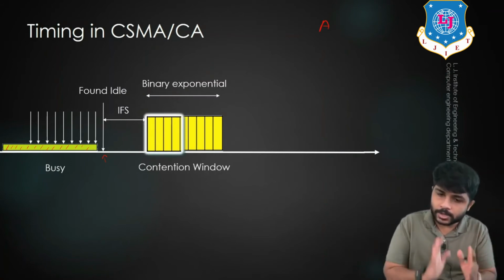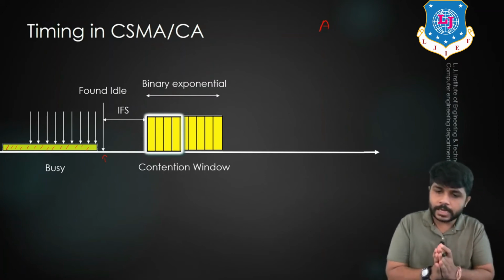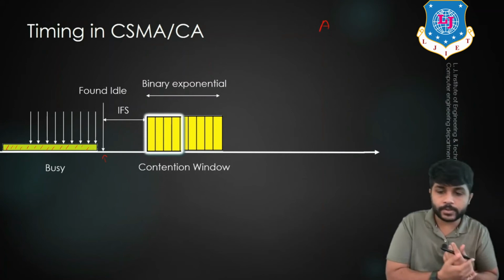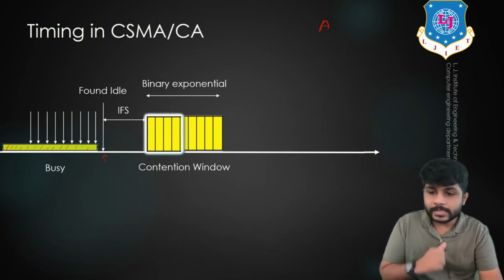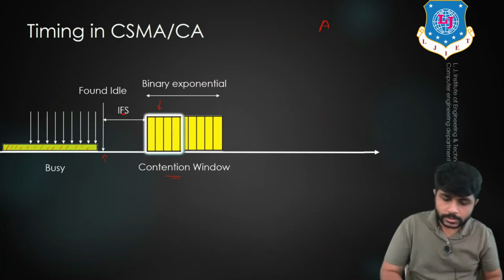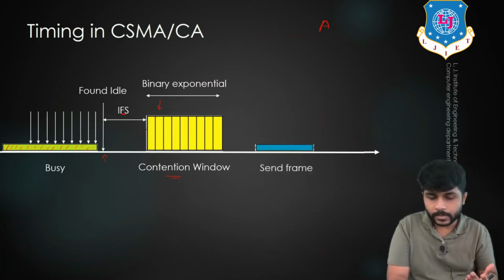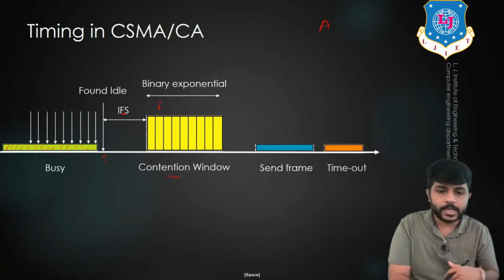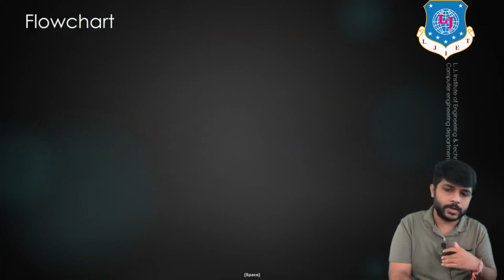After selecting this many slots, it will wait for that much time. After waiting for that much time, it will proceed further. The time after the IFS time is known as the contention window. After waiting for 4 slots, the device will send the frame. Now you know that after sending the frame, it will wait for some time for the acknowledgement. If acknowledgement is received, it means success, otherwise failure.